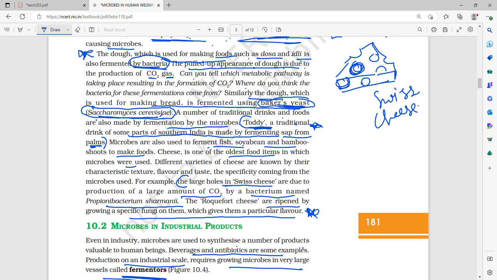It is due to a bacterium called Propionibacterium sharmanii. Because of the production of a large amount of carbon dioxide by this bacterium, large holes are formed in Swiss cheese. Roquefort cheese is ripened by growing specific fungi on it, and this gives it a particular flavor.